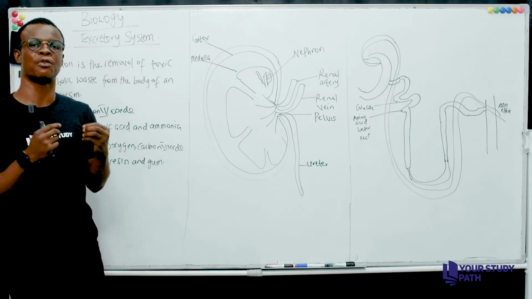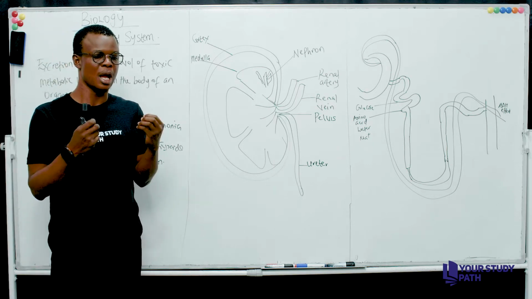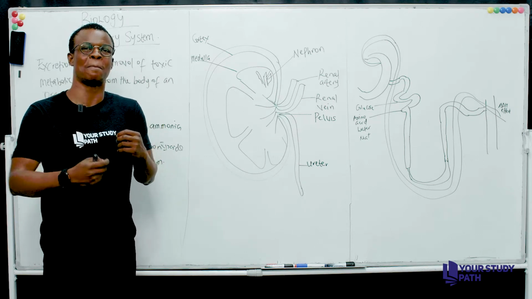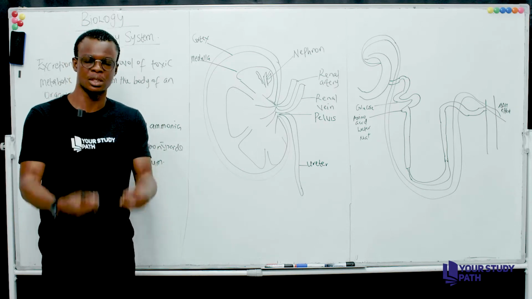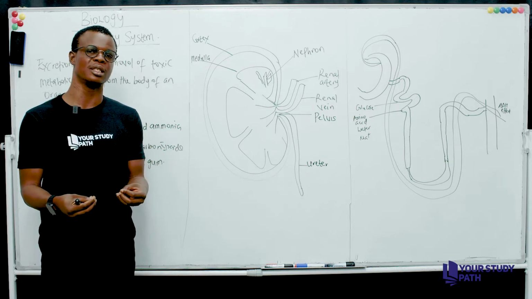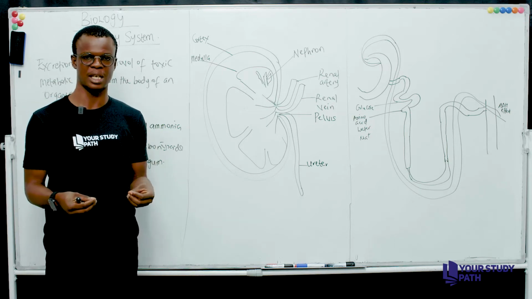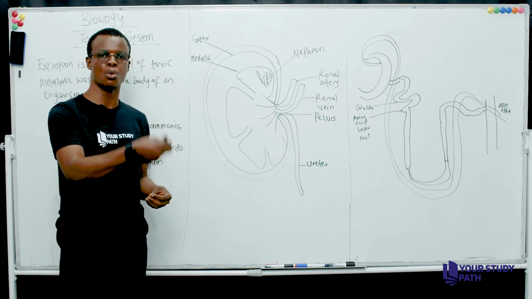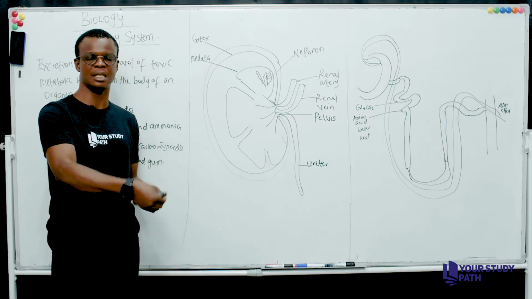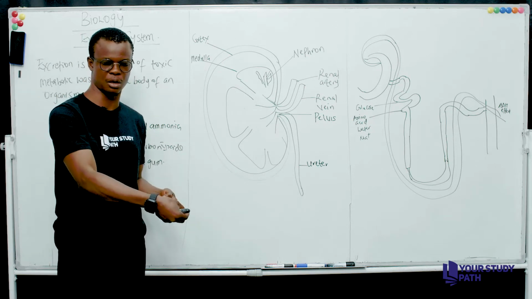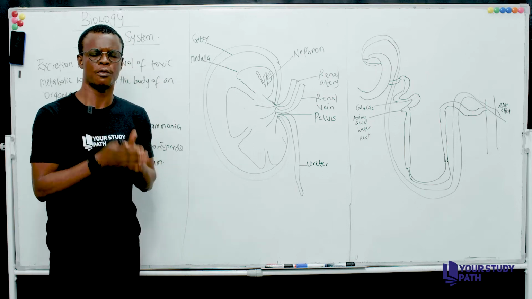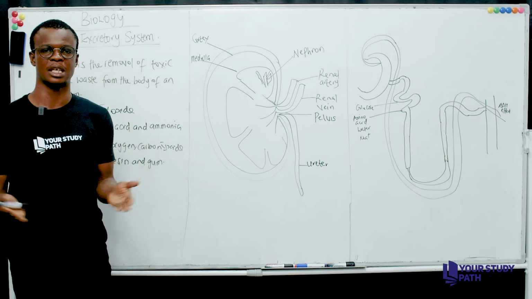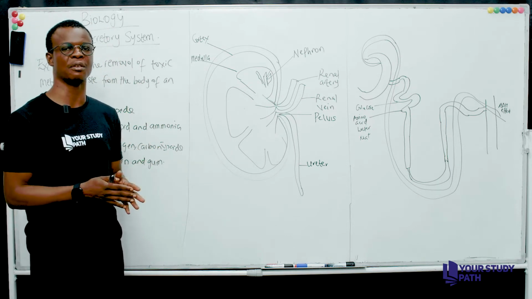Number 3, for an organism to function maximally, there needs to be what is called homeostatic balance also. That means there has to be a balancing of the osmotic content. The salt content of an organism must be maintained, right? If the salt content of an organism is not maintained, then there will be a problem in the body of that organism. So for an organism to function maximally, there needs to be a balance of salt content in the organism. That is another factor, right?